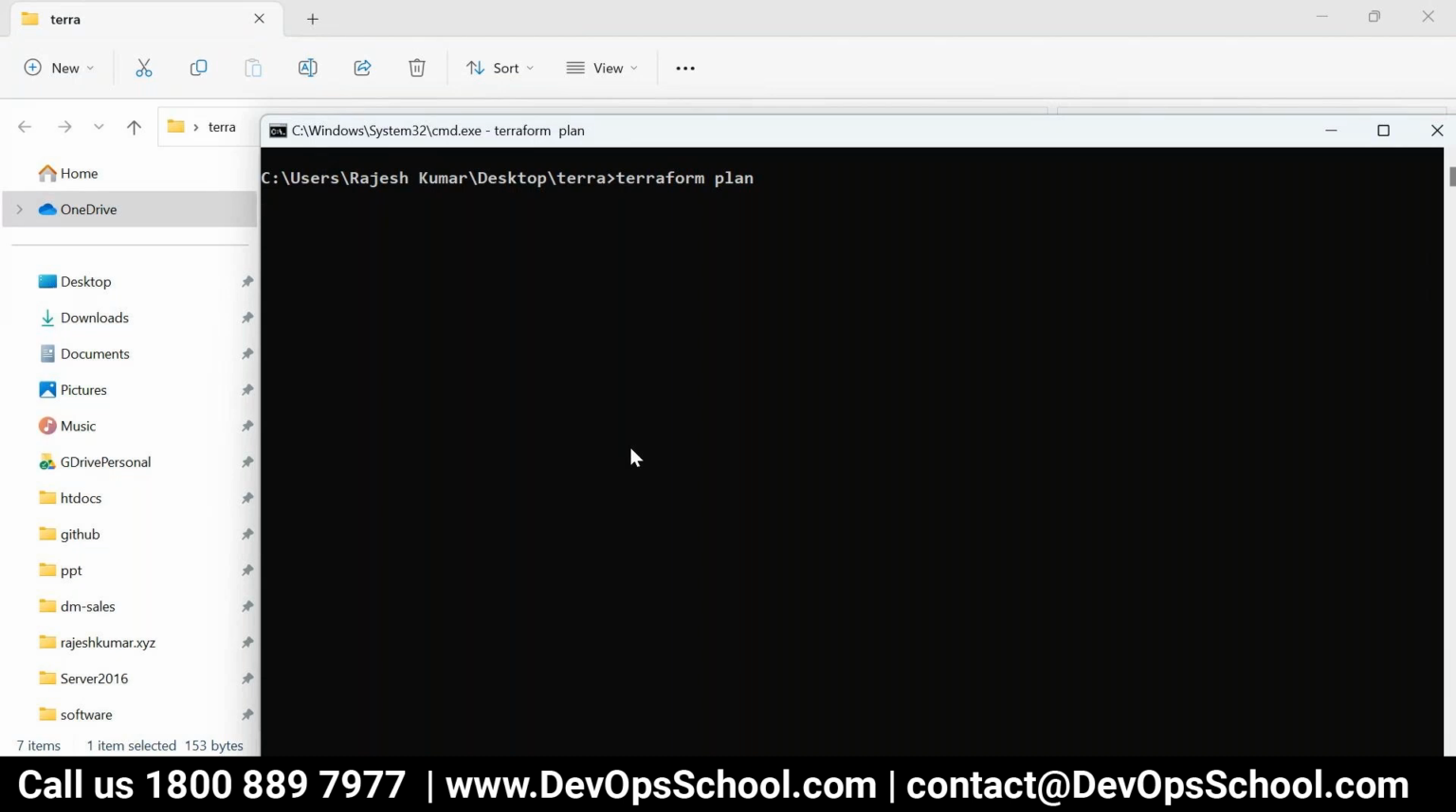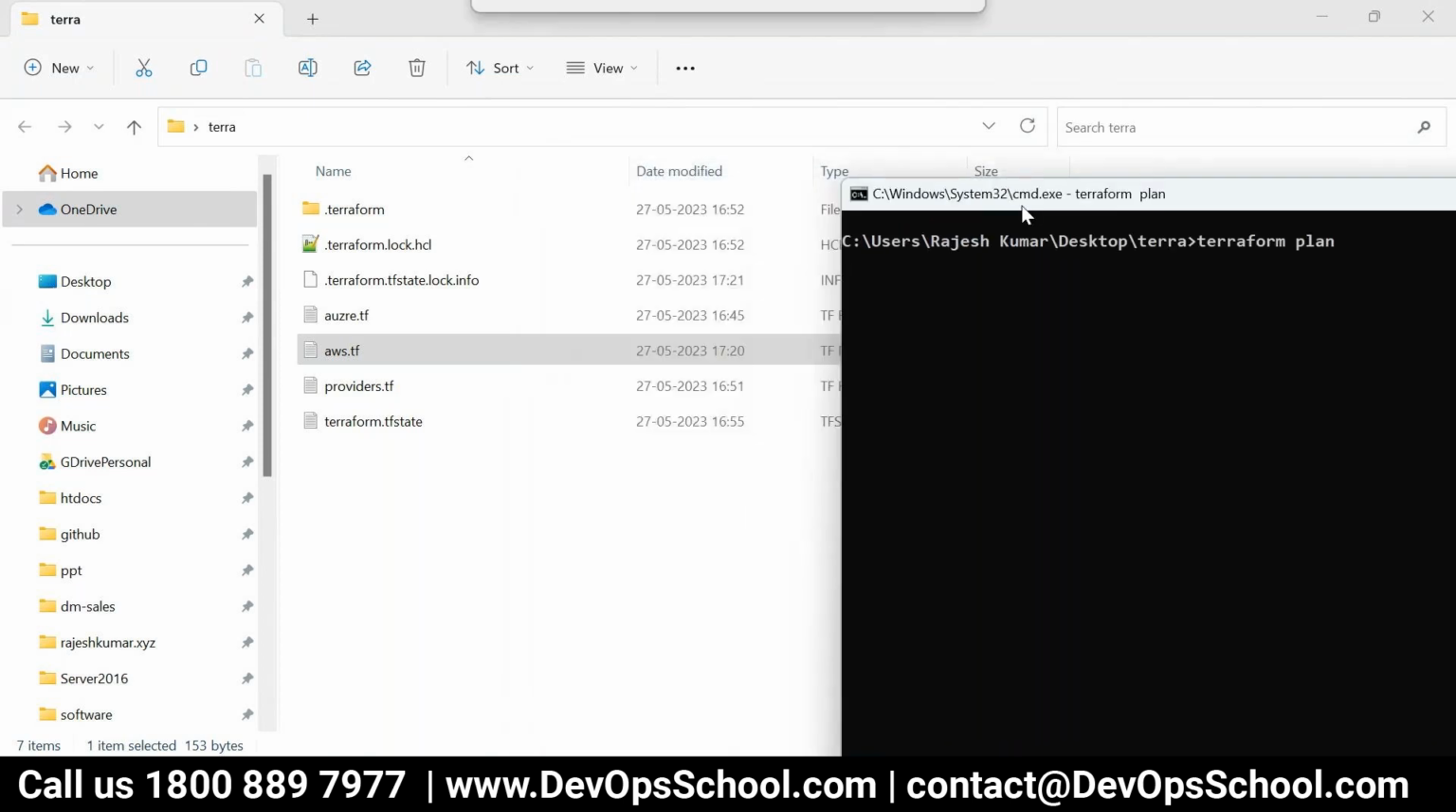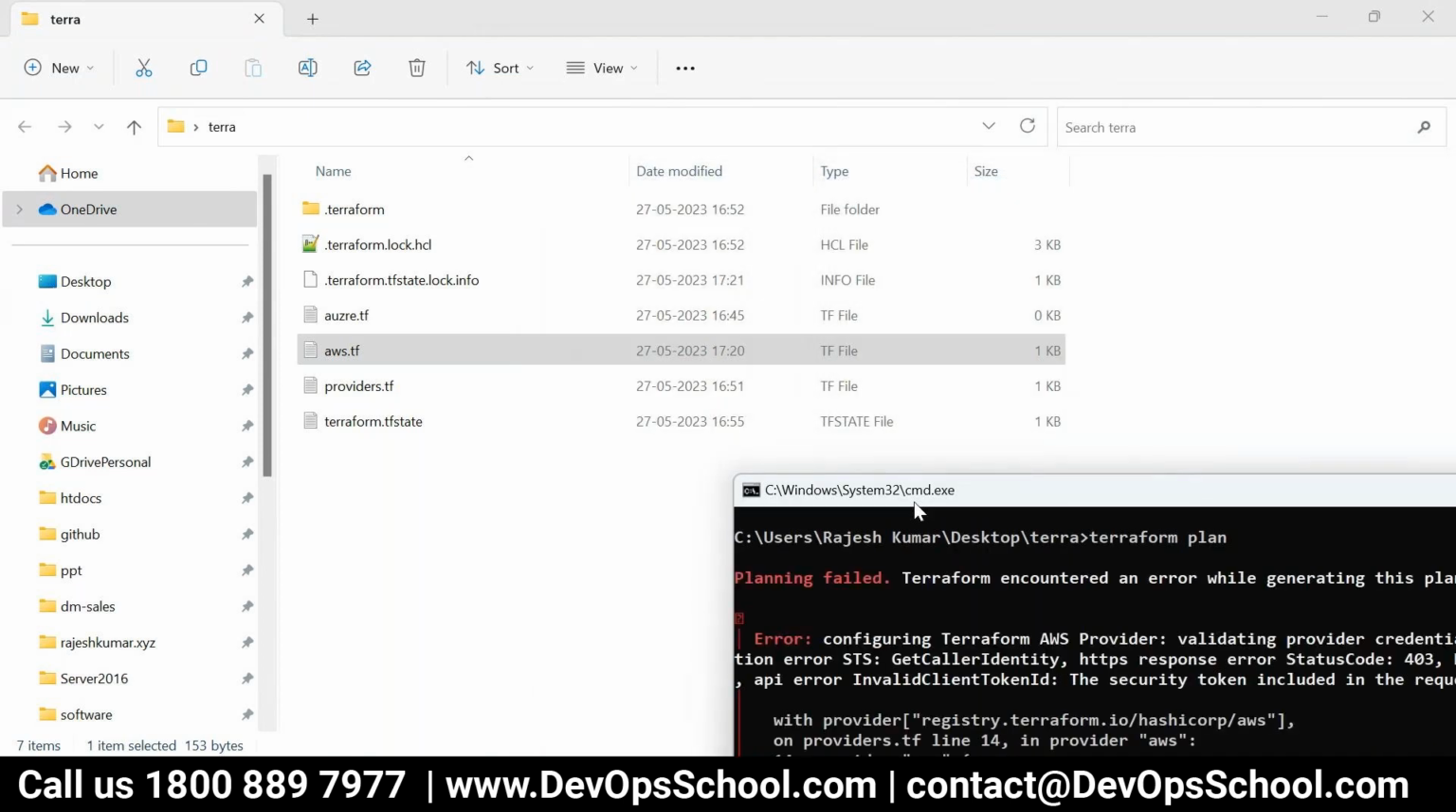How does this know to run the AWS .tf file? There are other TF files too, right? It will consolidate every file, make it one file, and then run it. The other file was empty actually, except the provider.tf. Okay.